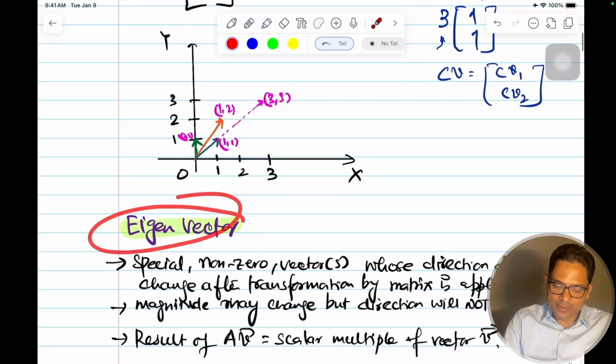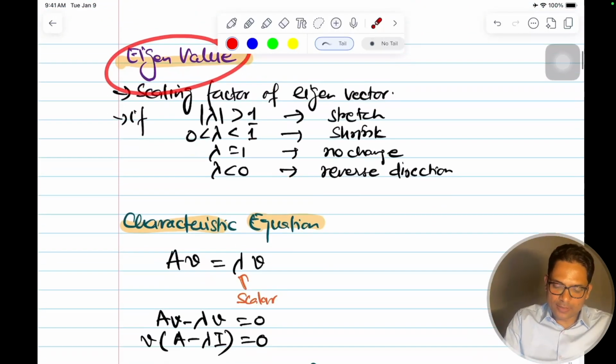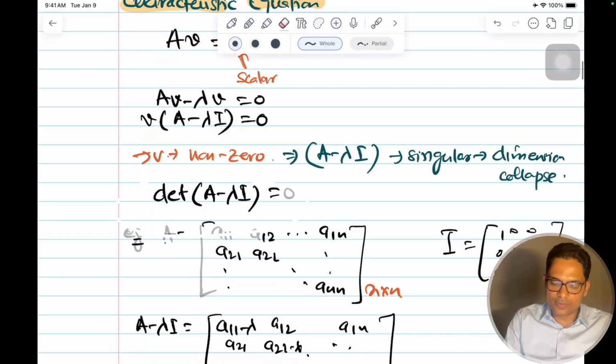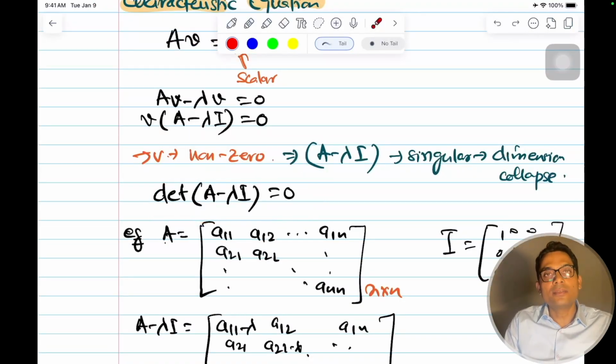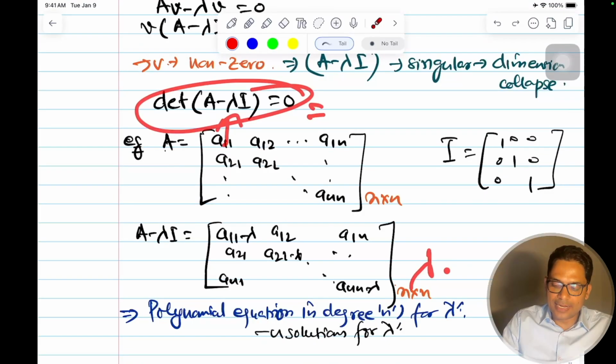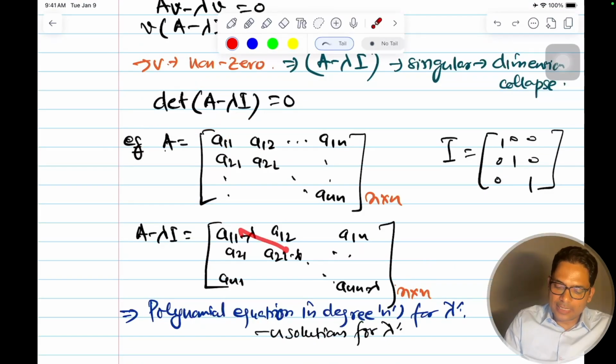So this is eigenvector, eigenvalue, and after that we derived the characteristic equation. How to solve that? The determinant of that characteristic equation will give me the values of lambda, the eigenvalues, because it will give me a degree n polynomial and n values of lambda, lambda to the power n.